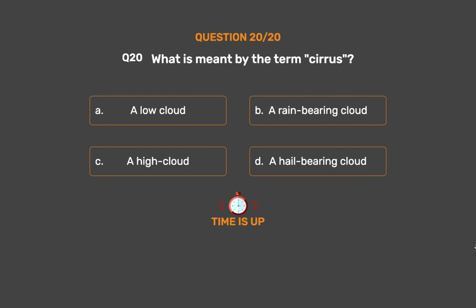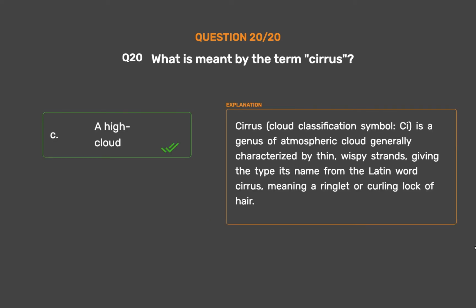The correct answer is Option C. A high cloud. Cirrus, cloud classification symbol C, is a genus of atmospheric cloud generally characterized by thin, wispy strands, giving the type its name from the Latin word cirrus, meaning a ringlet or curling lock of hair.